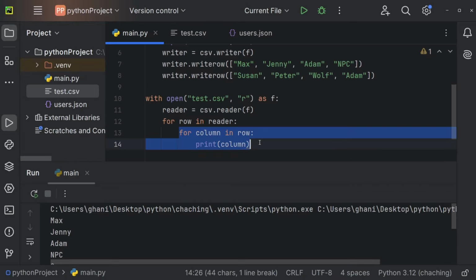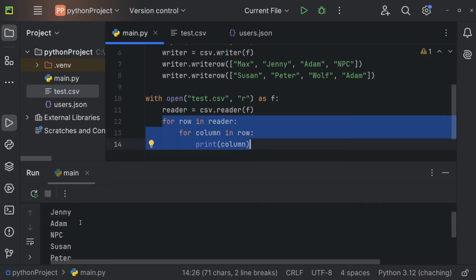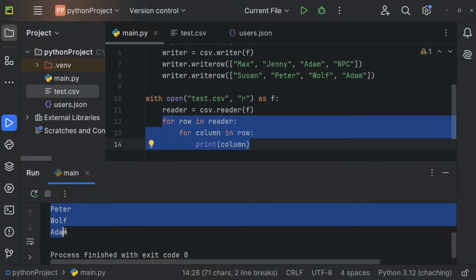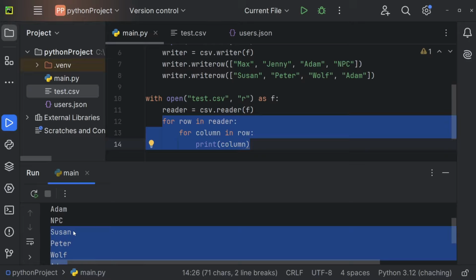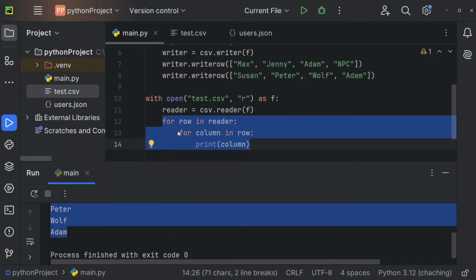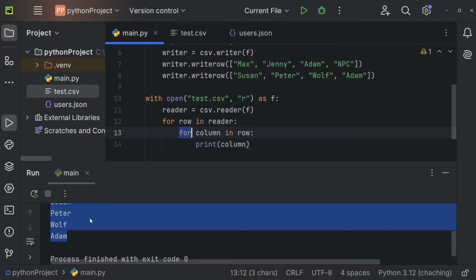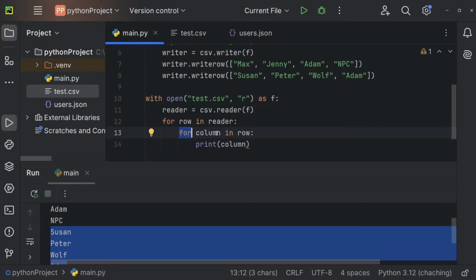Once this inner loop cannot find another element anymore, we break out of this loop and we go back to the outer for loop. The outer for loop now includes the second row and will therefore hold another list that includes all of those values, so Susan, Peter, Wolf, and Adam, and go on to the inner loop. For the inner loop, we again have now Susan for the first value, because that's the first element in the new list.